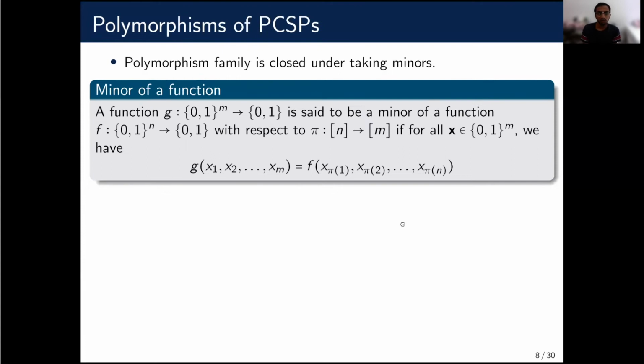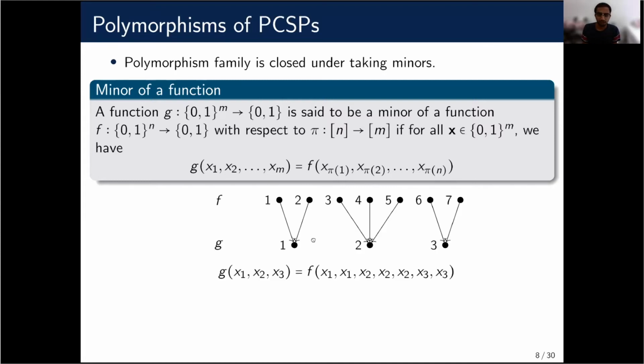Okay, and polymorphisms satisfy this key property called minor closed. A minor is just a function g, it's a minor of f of arity n if we obtain g by identifying some variables of f together. So for example, if you have g of x1, x2, x3 is equal to f of x1, x1, x2, x2, x2, x3, x3.